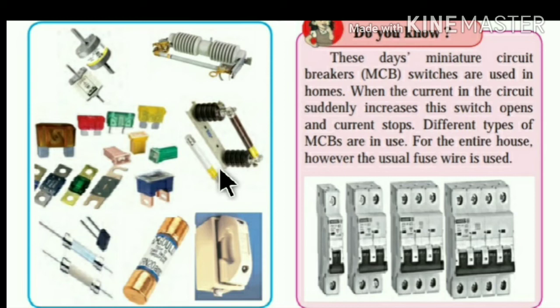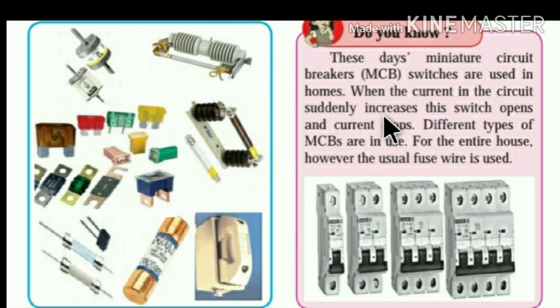If a current larger than the specific value flows through the fuse wire, then the temperature increases enough to melt it, and hence the circuit breaks, and the appliances are protected from damage, and also from the short circuit.